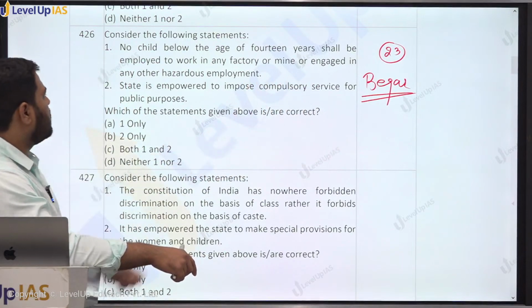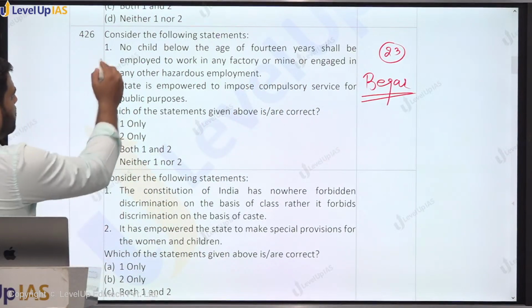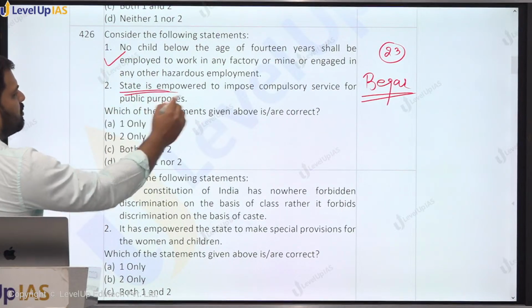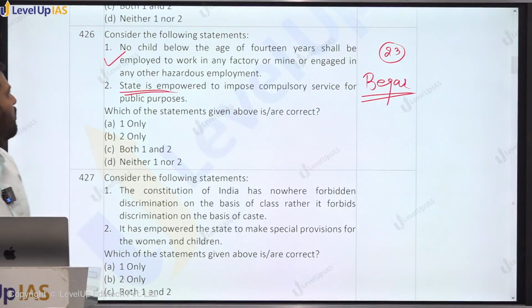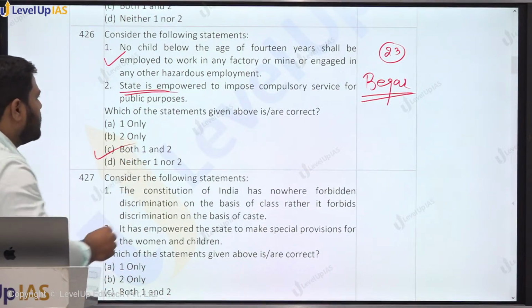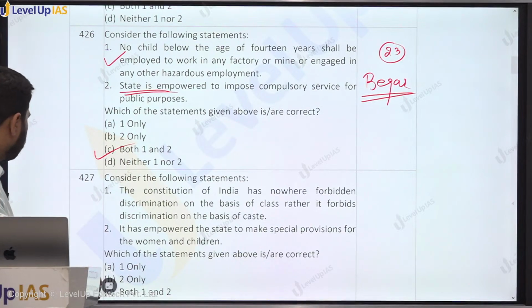So here both the statements will be true. Firstly, there is a ban on child labor, and secondly, the state is empowered to impose compulsory services for public purposes, right? Answer shall be C. Both the statements are correct.